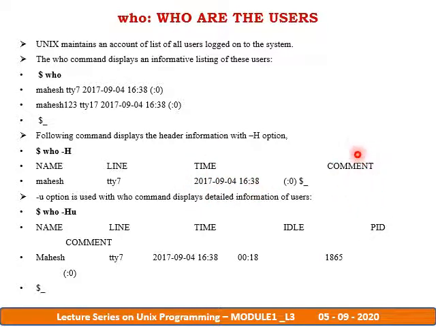And comment. Another option, -u, can also be used with the who command, which displays detailed information about the users. The detailed information includes name, line, time, idle, whether he is idle or not, PID, that is process ID, then comment. All those details will be displayed in the detailed list with the option -u.